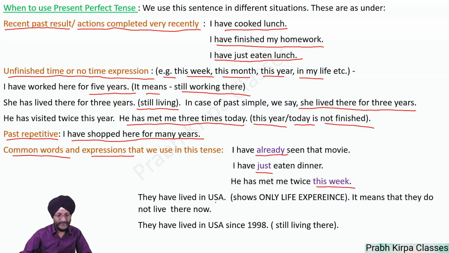They have lived in USA. It shows only life experience. This sentence means that they do not live there now, that they do not reside in USA now. This sentence only shows about our life experience. The next sentence is they have lived in USA since 1998. It shows that they are still living there.